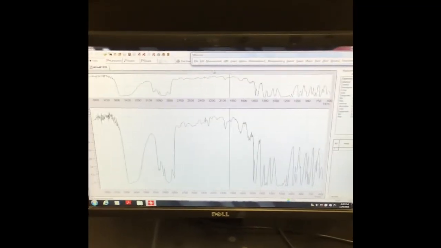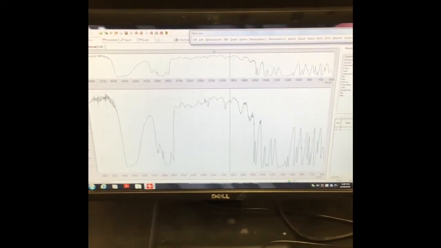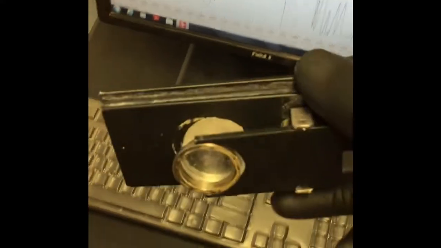Here we go. This is the IR. Just put a drop on here. I'll show you right quick. Put a drop on this disc and then put it in here, and there you go. That's what we got.